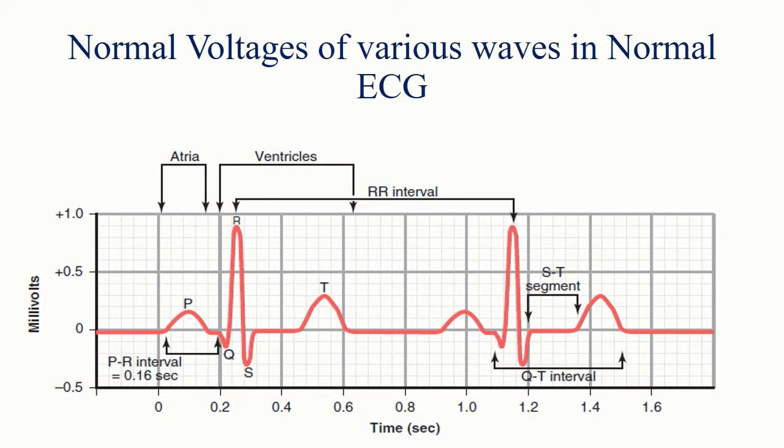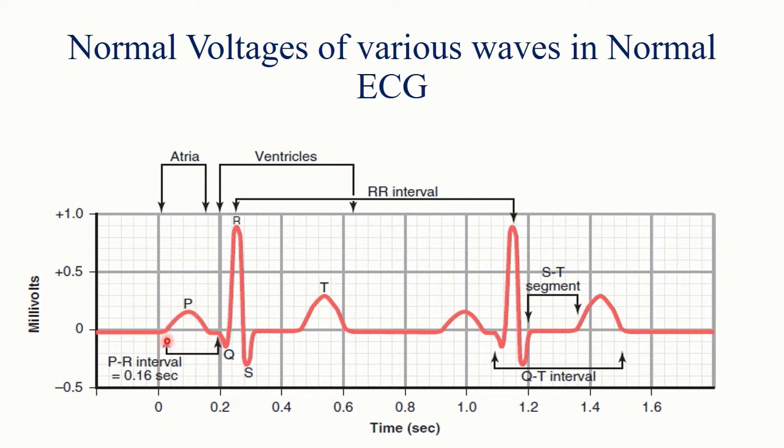Now first of all, normal voltages of various waves in a normal electrocardiogram. The voltages of the various waves depend on the manner in which electrodes are applied to the surface of the body and how close the electrodes are to the heart. So voltages may vary in different leads. If we record with the use of limb leads, that is 2 arms and 1 foot, then voltages will look like this.